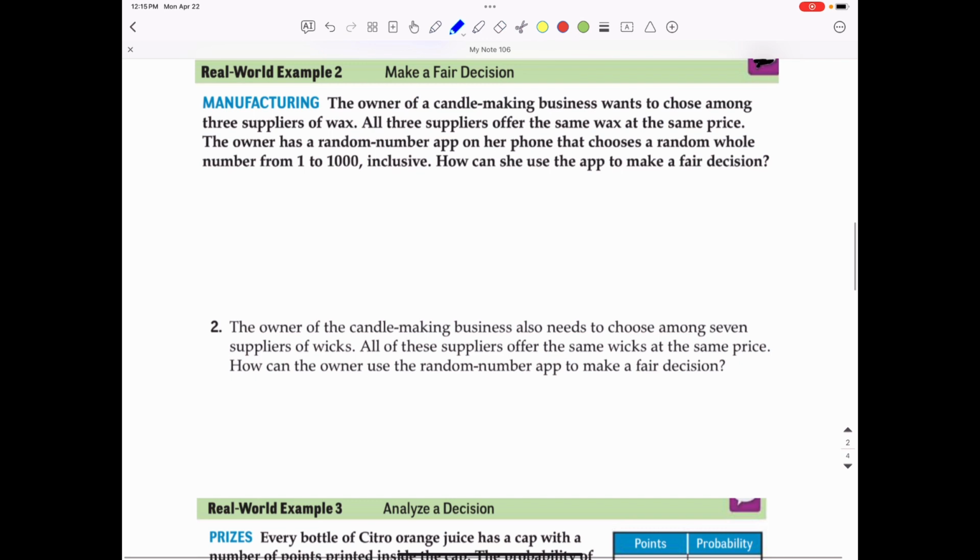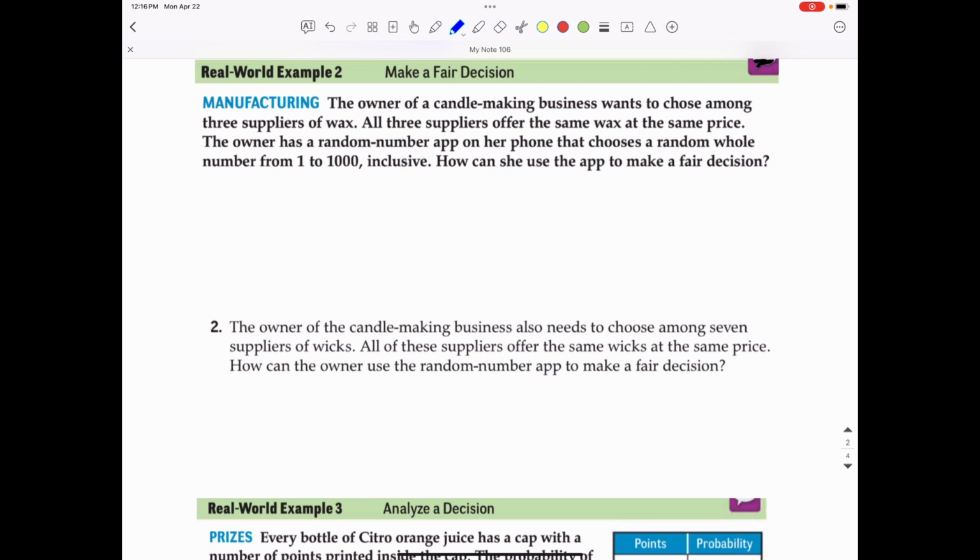The owner of a candle making business wants to choose among 3 suppliers of wax. All 3 suppliers offer the same wax at the same price. The owner has a random number app on her phone that chooses a random whole number from 1 to 1,000 inclusive. That means including 1 and 1,000. How can she use the app to make a fair decision?